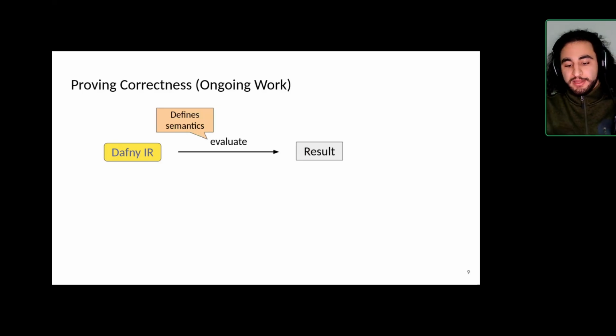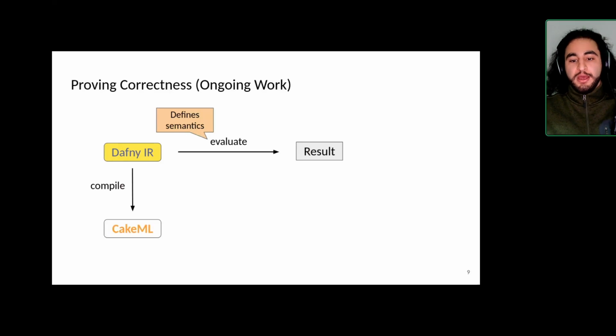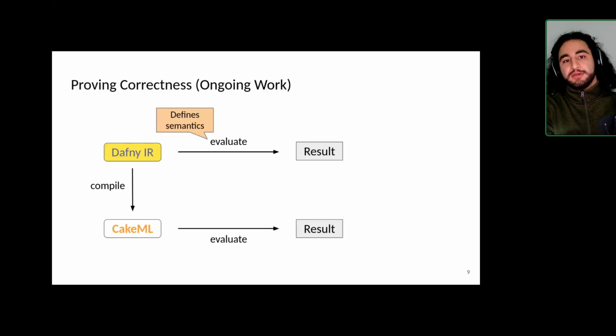And at the same time, or after that, we can take the Dafny IR program, we compile it using our compiler, which is written in HOL4, and we get a CakeML AST. And then we can essentially run or evaluate that CakeML AST using CakeML's functional big step semantics. So we have at the end two results, one directly from the Dafny IR and one that comes from interpreting CakeML by first translating the Dafny IR to it.